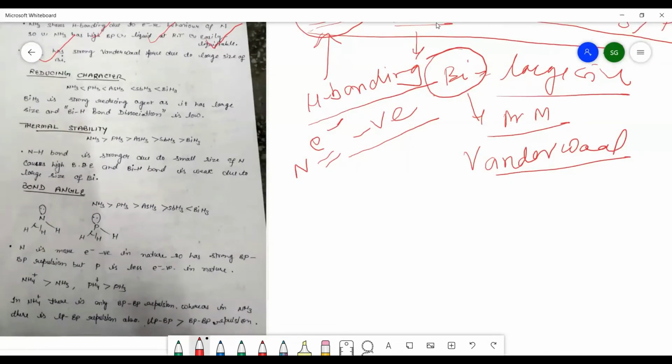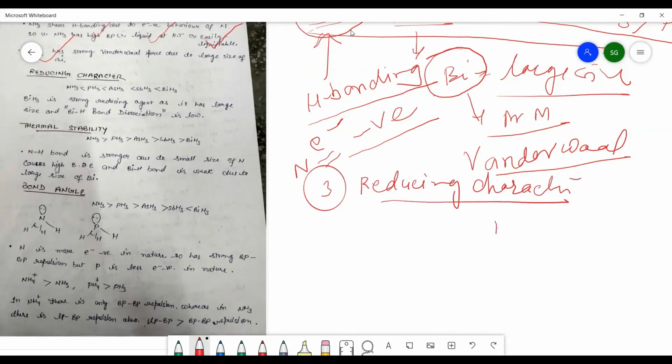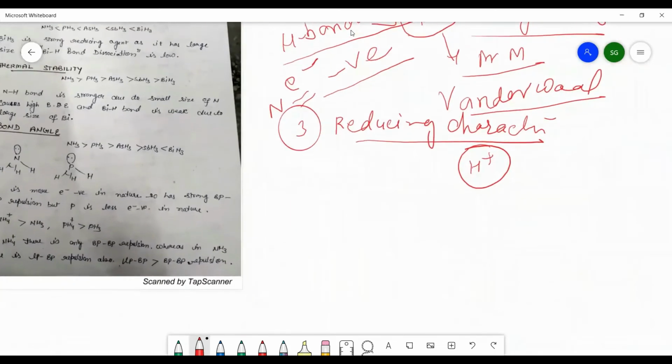Now, the third property we are showing here is the reducing nature. Reducing nature means that it has a tendency to release the H+ ion, means they are the source of hydrogen. Then they will act as a reducing agent. This can be seen with the help of an equation. Like if you are showing the reducing behavior, if you have CuO and you add NH3 to it, now understand what will happen. There is a formation of copper, nitrogen gas will be evolved, and there is a formation of H2O.